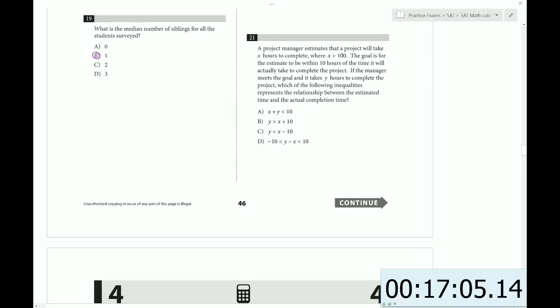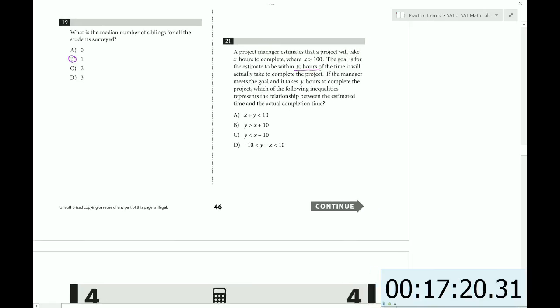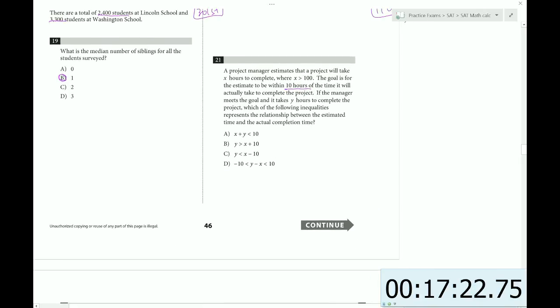A project manager estimates that a project will take x hours to complete, where x is greater than 100. The goal is for the estimate to be within 10 hours. If the manager meets the goal and takes y hours to complete the project, which of the following inequalities represents the estimated relationship? Well, let's see. We want it to be within 10 hours. I'm already leaning towards choice D here, because it has the difference between minus 10 and 10 would mean that